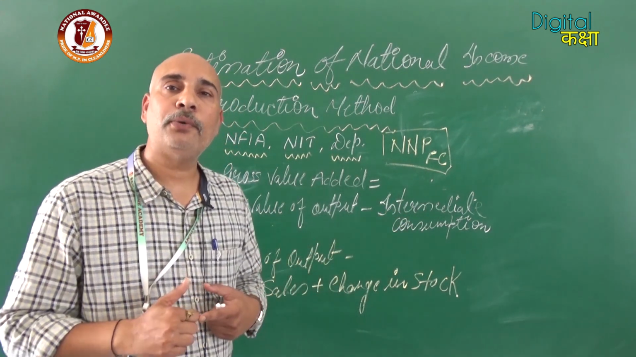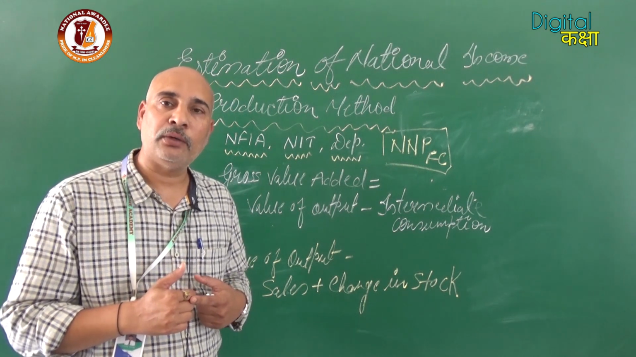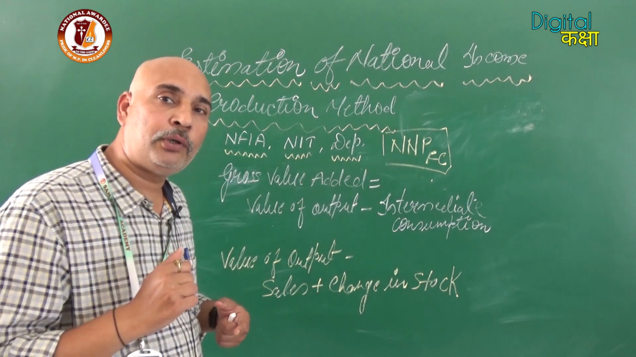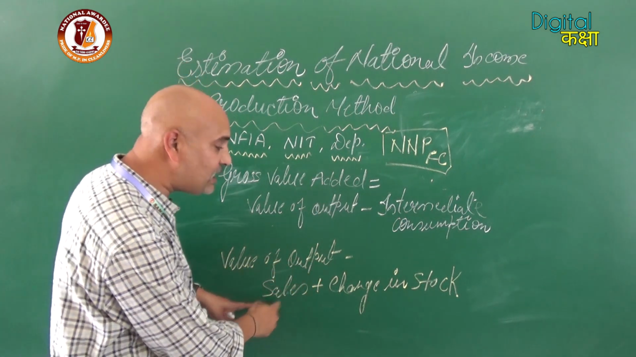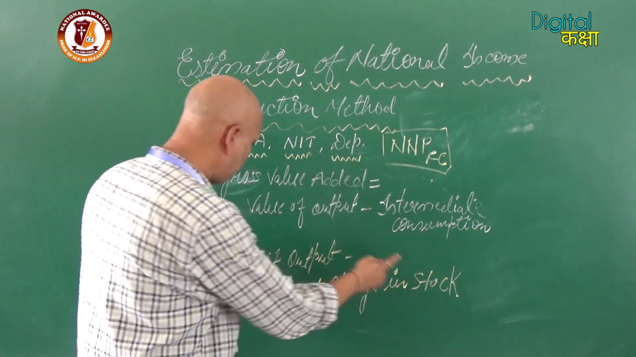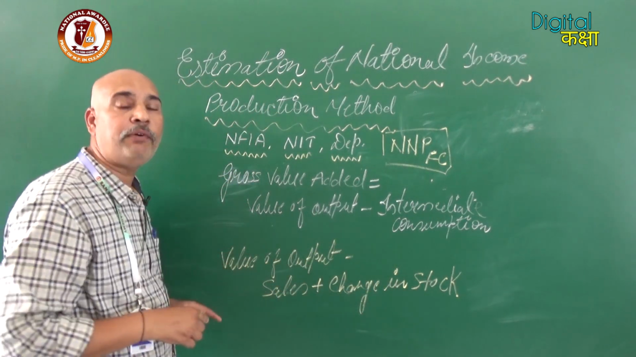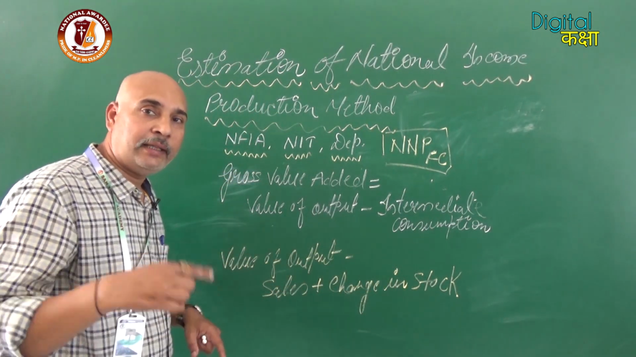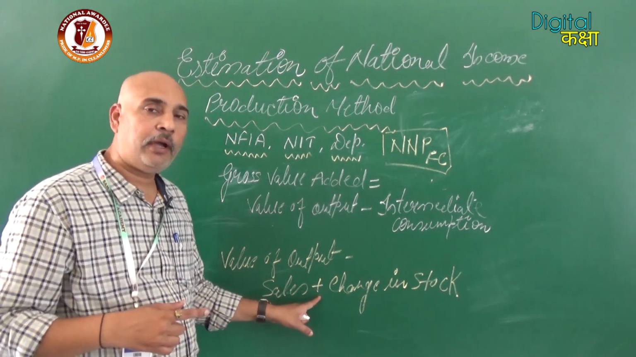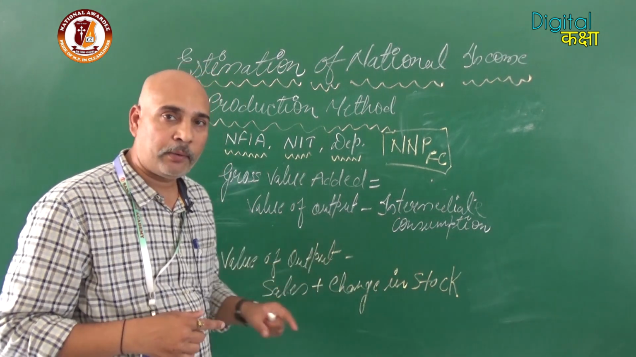Suppose the value of output is also not given in the question. In that condition you have to find out the value of output. In that condition sales will be given, so sales plus change in stock will be equal to value of output. Clear? Sales will be given, and along with the sales you have to add change in stock.